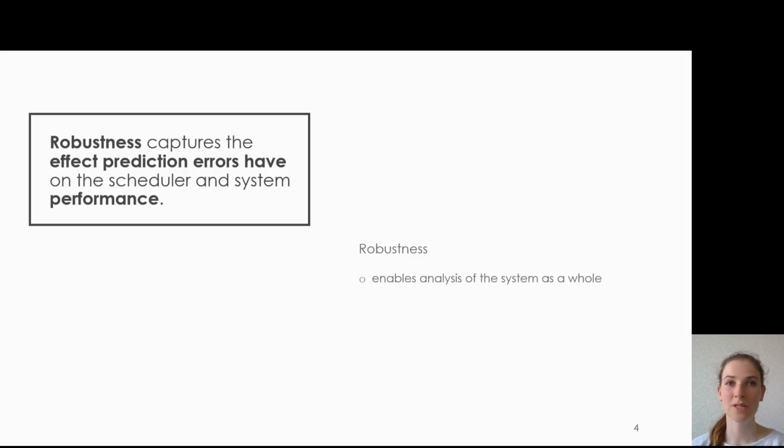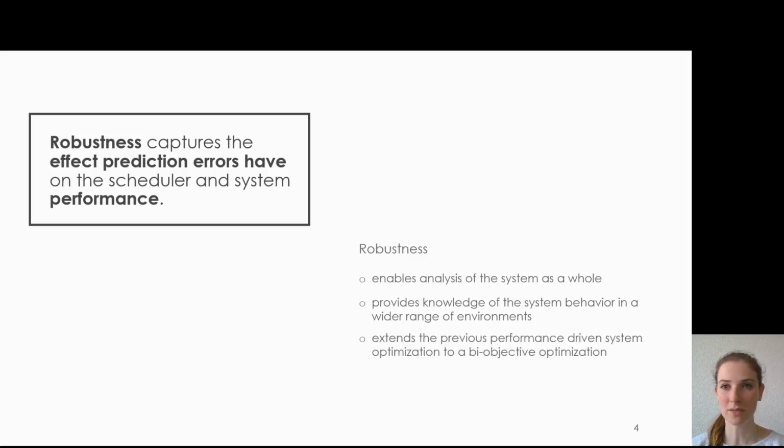In addition, predictors and schedulers are usually evaluated for a specific set of environments, and it is not known how they will perform in other environments. Robustness also provides knowledge of the system behavior in a wider range of environments by systematically describing the effect prediction errors have on the system performance. And finally, where previously system design was performance-driven, robustness extends this to a bi-objective optimization.